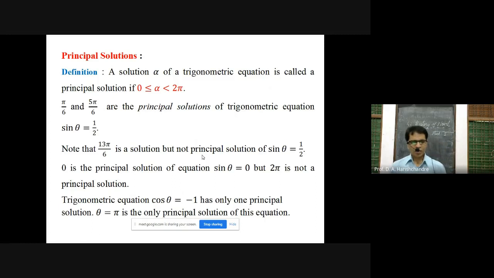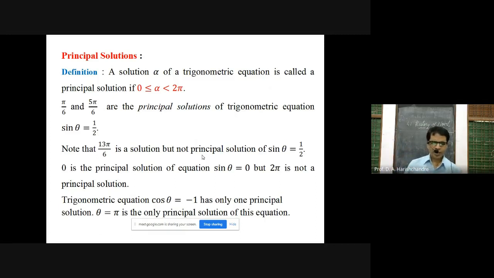Okay. Now pi by 6, 5 pi by 6, these are the principal solutions of the trigonometric equation sine theta is equal to 1 by 2. You will observe that between the region 0 to 2 pi, there are only two solutions for the equation sine theta is equal to 1 by 2, and those solutions are principal solutions. So in the interval 0 to 2 pi, sine theta is equal to 1 by 2 has how many principal solutions? Two principal solutions, pi by 6 and 5 pi by 6.